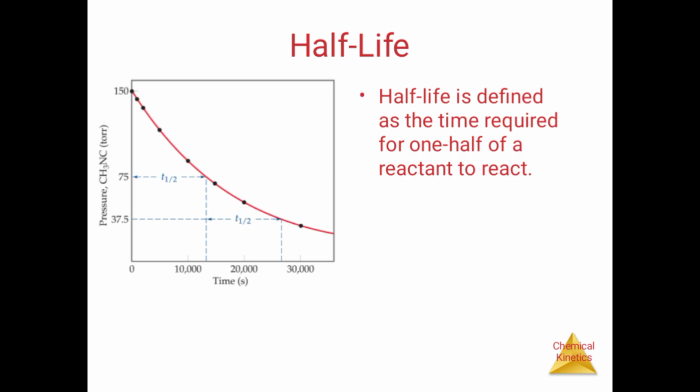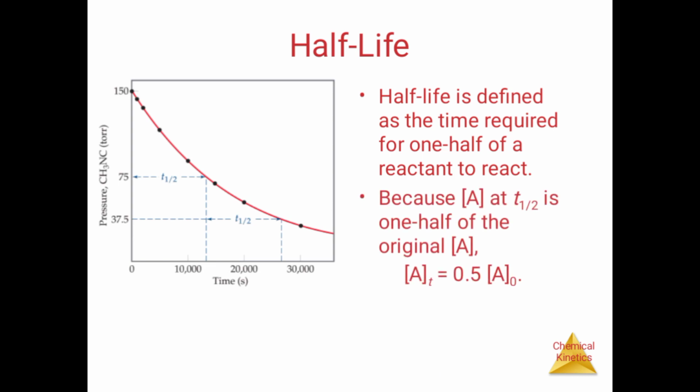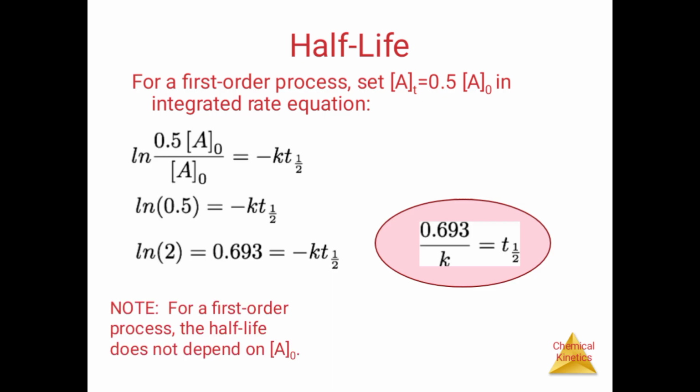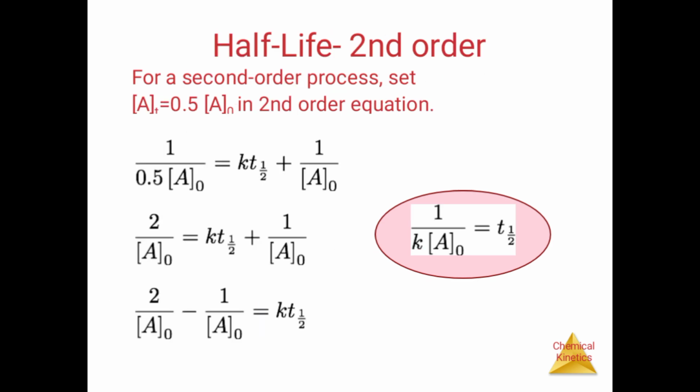The half-life period is defined as the time required for one half of the reactant to react. Concentration of A at time t is one half of the original concentration, 0.5 times the initial concentration. For a first order process, ln 0.5 is equal to minus kt 1/2, giving 0.693 over k is equal to t half. This is the half-life period. Note that for a first order process, the half-life is not dependent on the initial concentration of A.